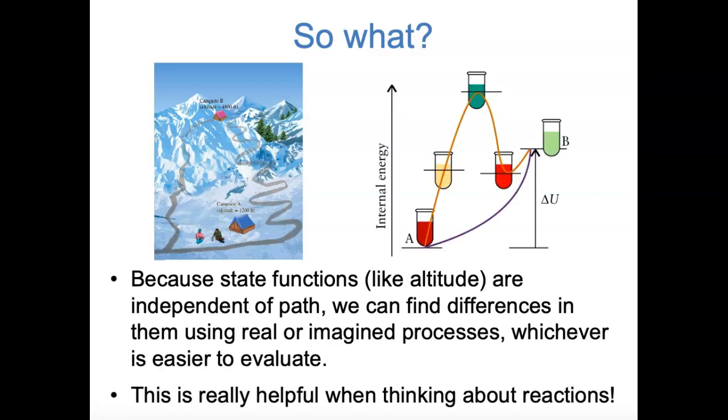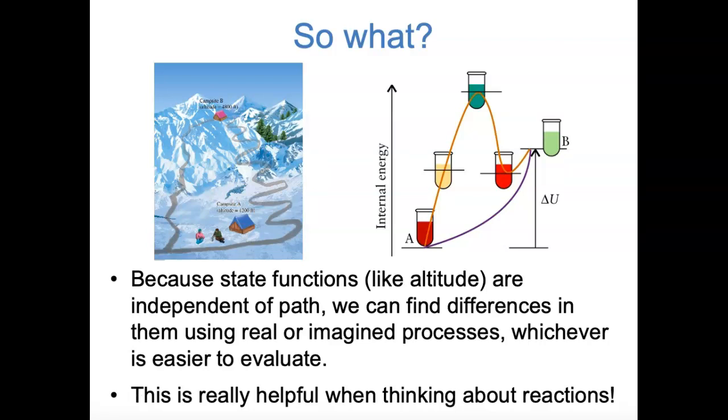The reason why this matters to us is that using state functions can be really helpful when we're thinking about chemical reactions. We often care about the changes in energy in going from reactants to products in a chemical reaction, and changes in energy along a reaction pathway can be really hard to measure. Often some bonds are being partially broken, as others are being partially formed, and it's tough to keep track of changes in energy every step of the way.